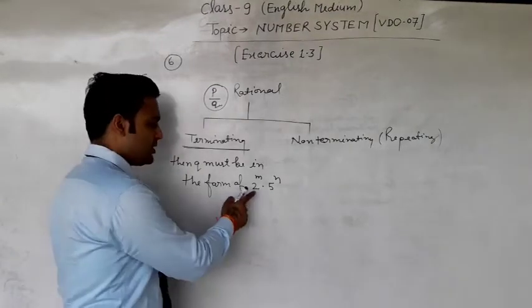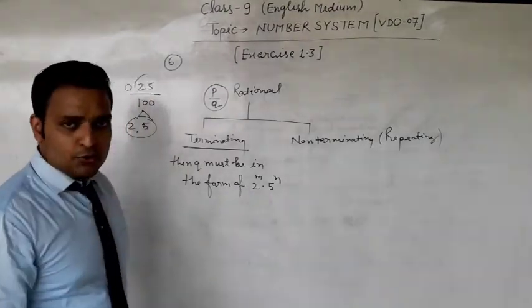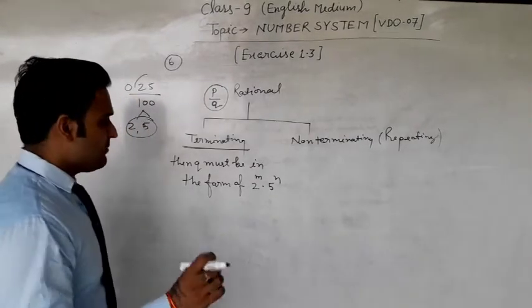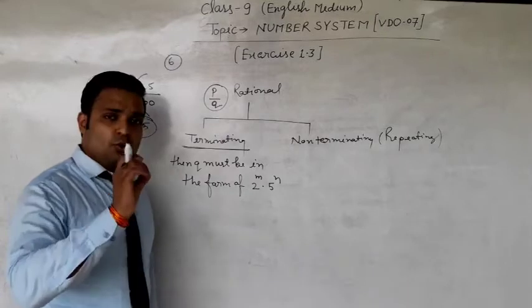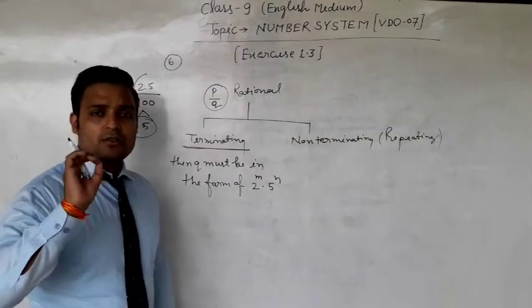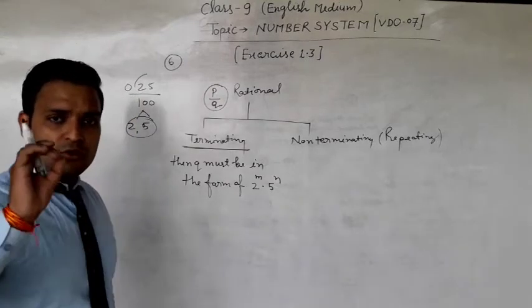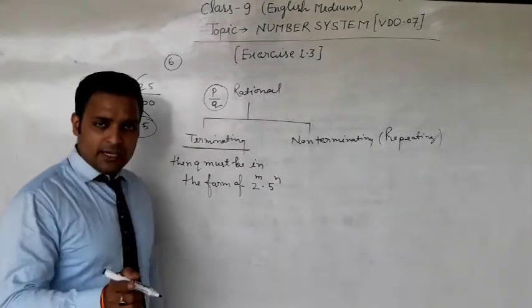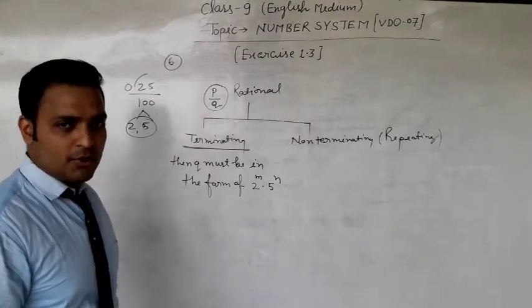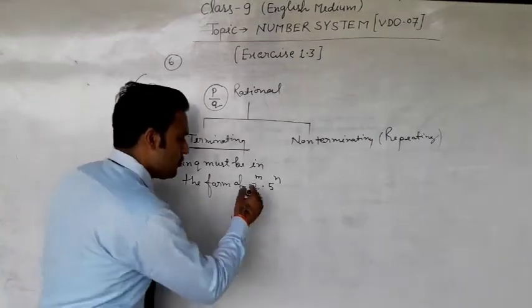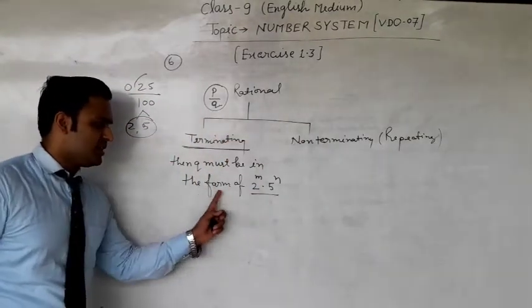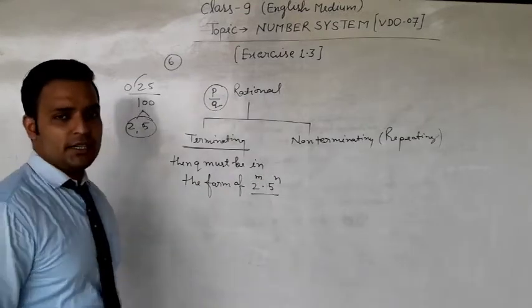Besides 2 and 5 there will be no 3, no 6, no 7, no 9. So this is the answer: Q must be in the form of 2 to the power m into 5 to the power n.